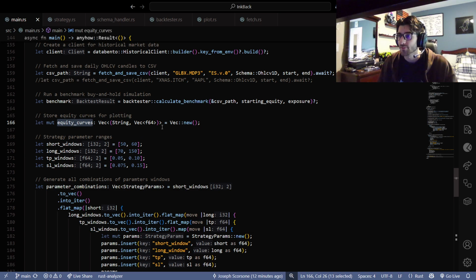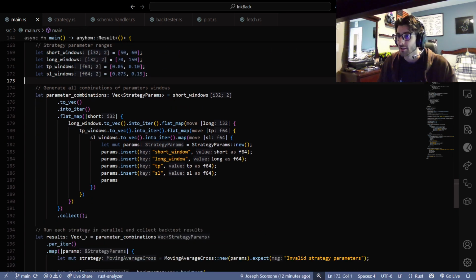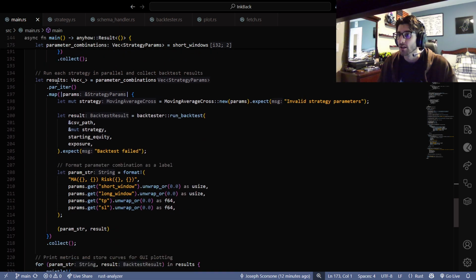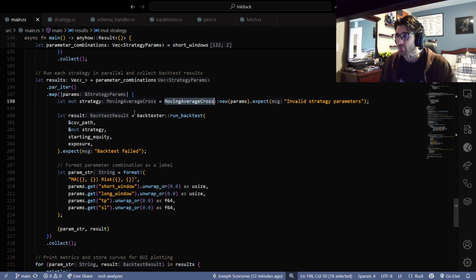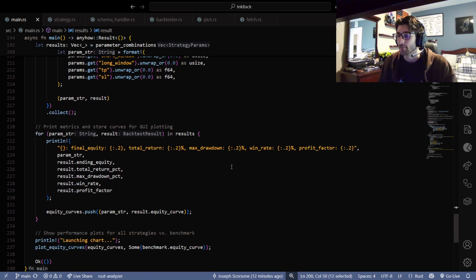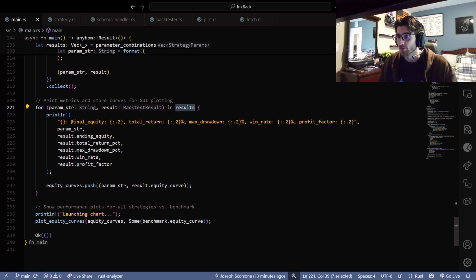Getting our equity curves, well, just initializing the vector. Getting all of our parameters, getting all those combinations, and then getting all of our results, getting our new strategy, which we're going to talk about more, running our backtest, and then, now that we have all those results, we can go through, print out some nice stuff, push the results equity curve to the equity curves, and then plot it with all of that, right?